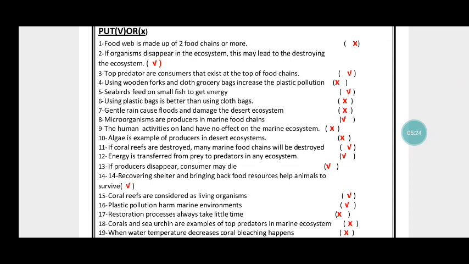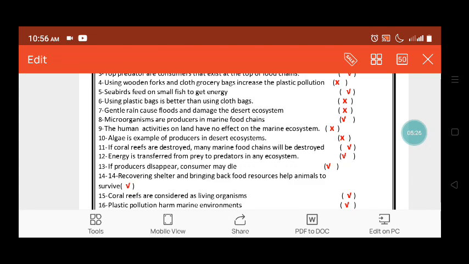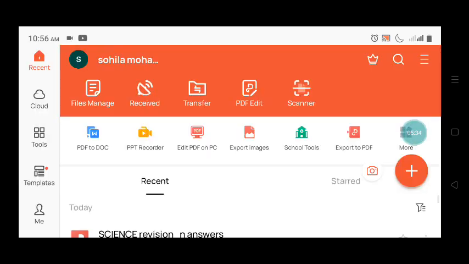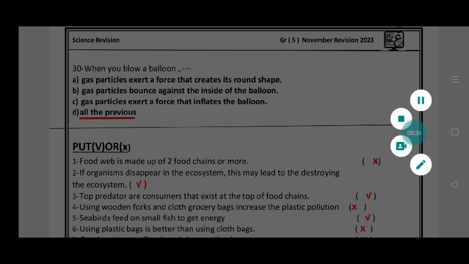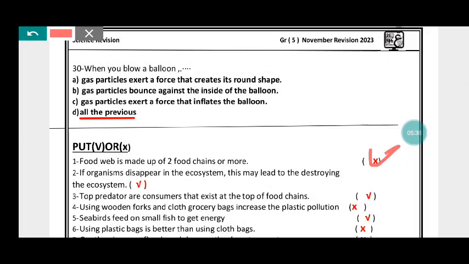Okay, true. Give me a minute. Right, true. So number one in true false, true.